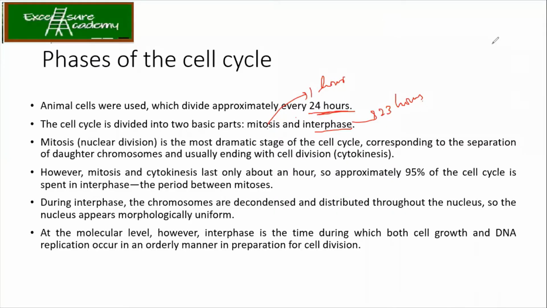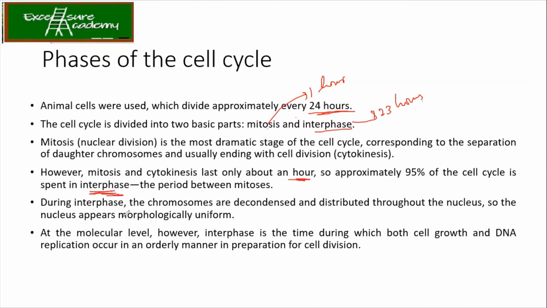So mitosis, as we know, is the dramatic stage of the cell cycle. It corresponds to the separation of your daughter chromosomes and carrying out the cytokinesis. As we say, mitosis and cytokinesis take only 1 hour, and all the rest of the time is spent in interphase.